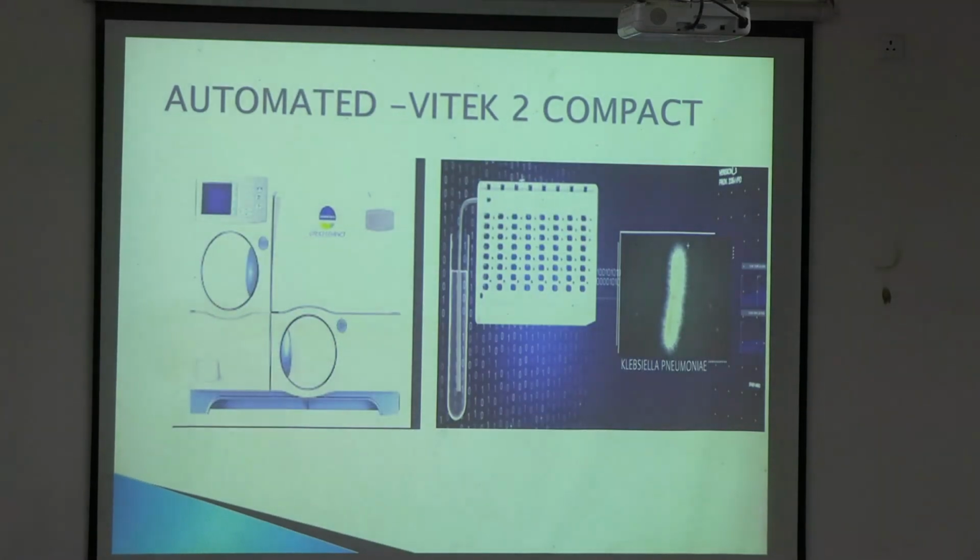So you can see here. This is the standard turbidity you have done with the colony, and this is a probe coming inside where it will be sucking. By vacuum it will be sucking all the broth. Okay. So the bacteria is now inside the card.